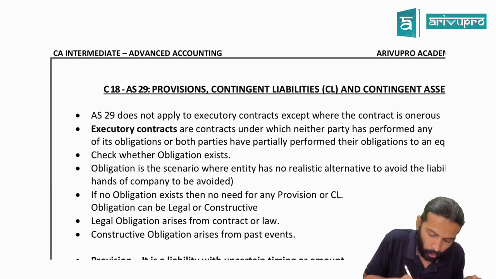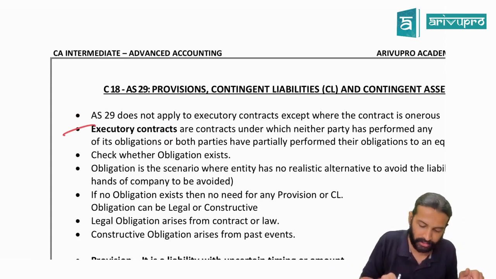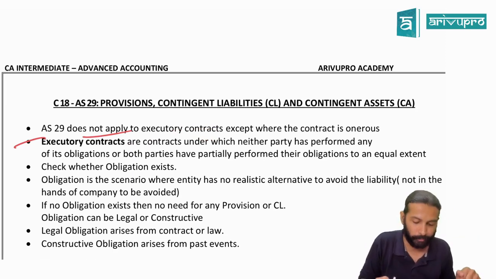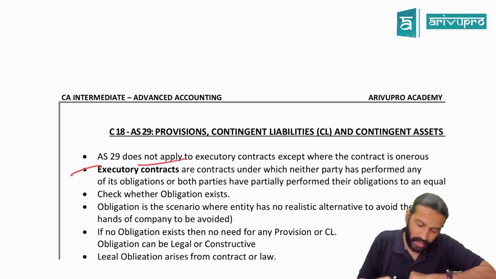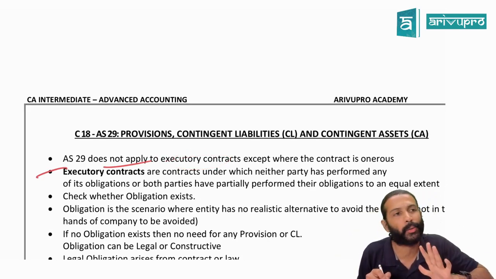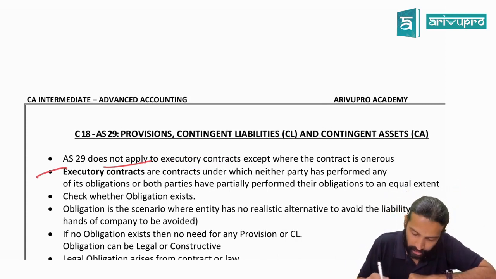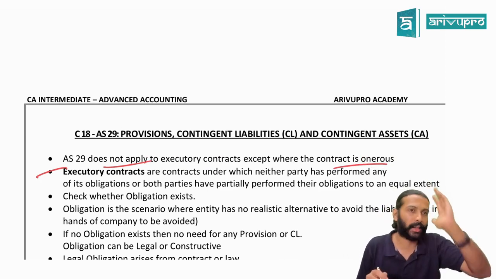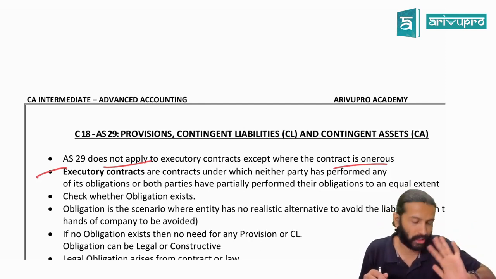First, you need to know something known as executory contract. Why? Because for executory contract, AS 29 does not apply. AS 29 is what? Provision, contingent liability and contingent asset. If you have an executory contract, then this standard AS 29 will not apply, except where the contract is onerous. We'll see all that in a bit. For onerous contract, AS 29 is applicable. For executory contract, AS 29 is not applicable.